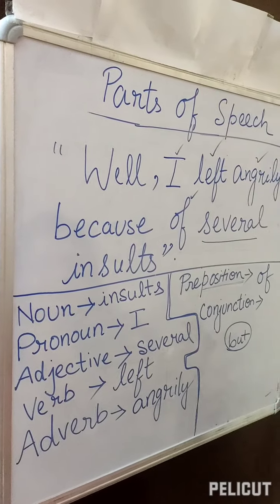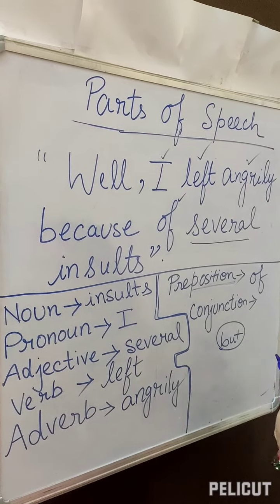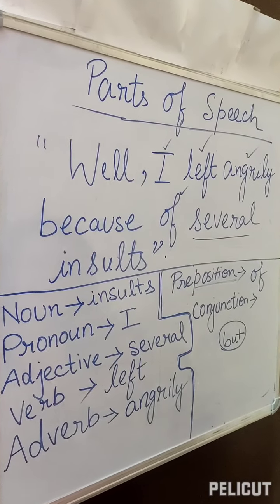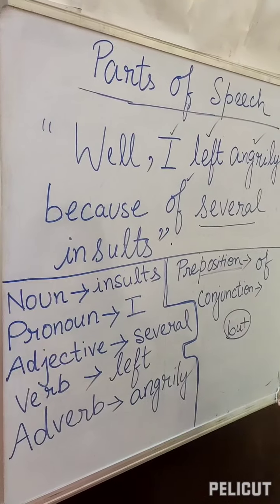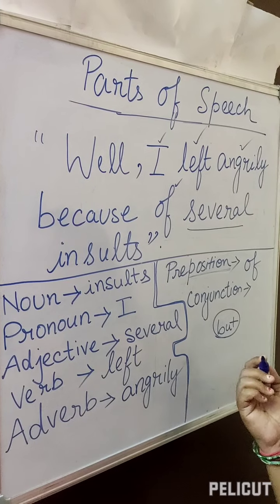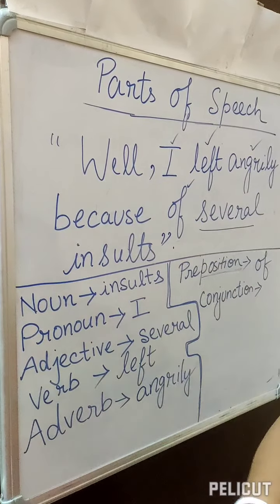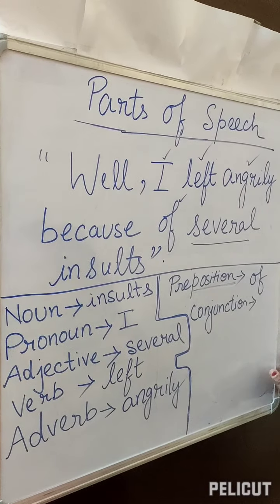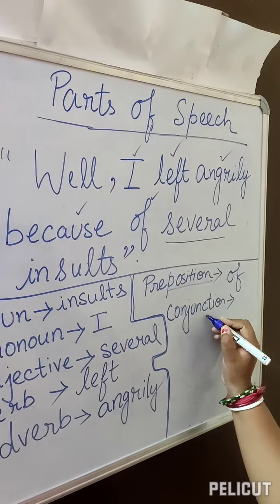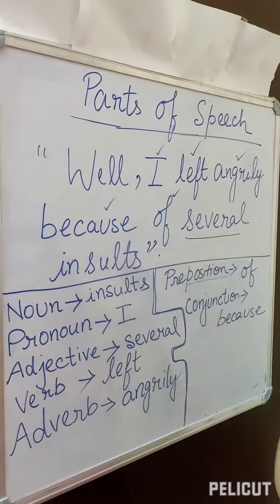So therefore we can define conjunction as a joining word. So the words which join sentences, it is a joining word. Those types of words we call conjunction. Like and is also a conjunction. Although is also a conjunction. But is also a conjunction. So in this sentence, can you find out which one is a conjunction? Of course, because. Here because is the conjunction.